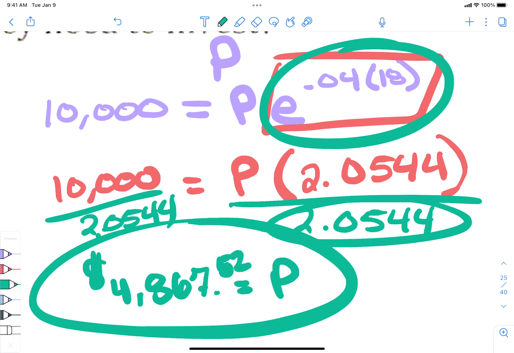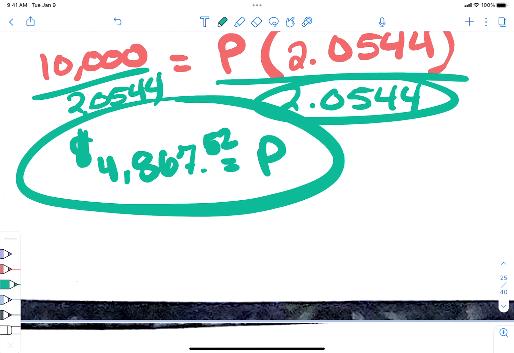Okay, a lot different than the $3,000 that we had, right? $5,000 now, almost $4,800 is what we have to invest if we want it to become 10,000 in 18 years.